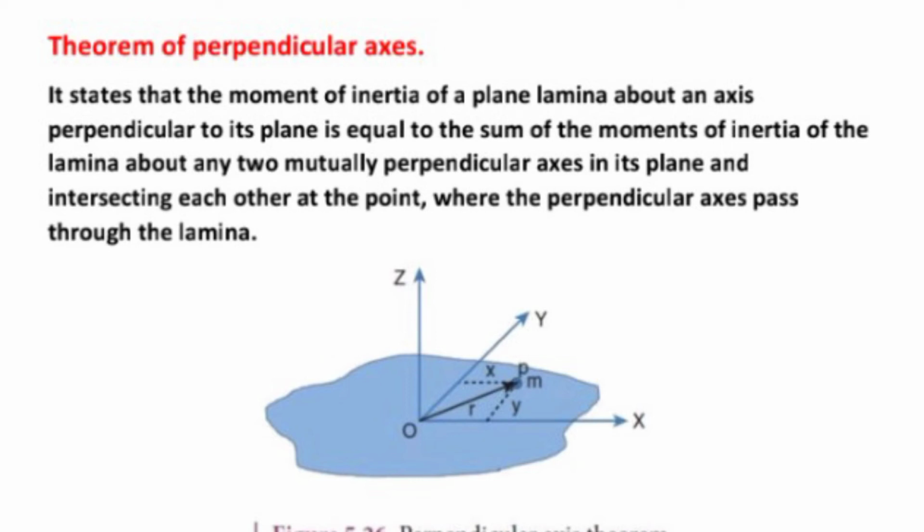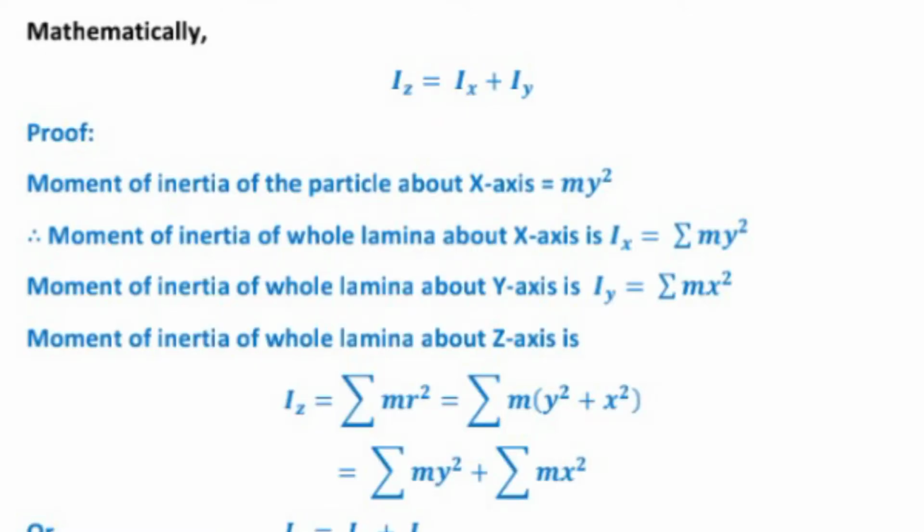Mathematically, it can be written as Iz equal to Ix plus Iy. Then the proof. What is the proof? The moment of inertia of the particle about the x-axis is my square. The moment of inertia of the whole lamina about the x-axis is Ix equal to sigma my square. The moment of inertia of the whole lamina about the y-axis, Iy equal to sigma mx square.